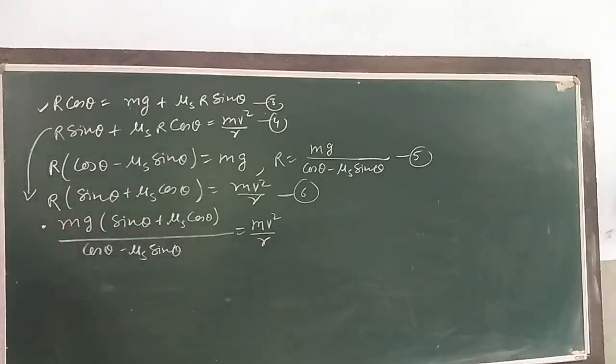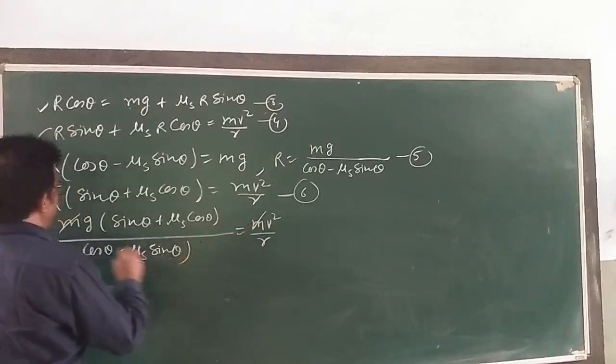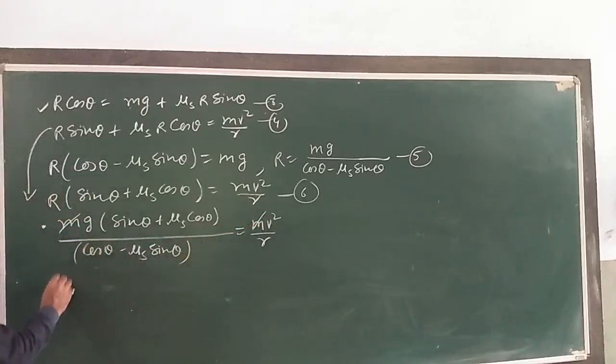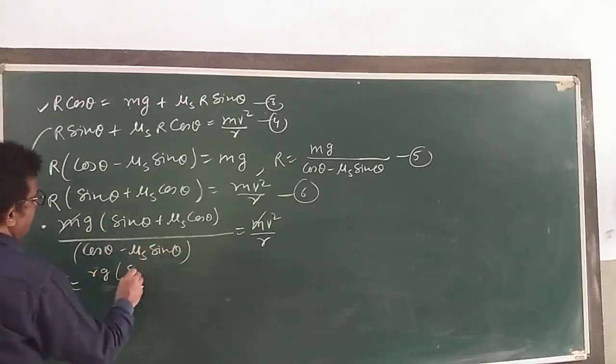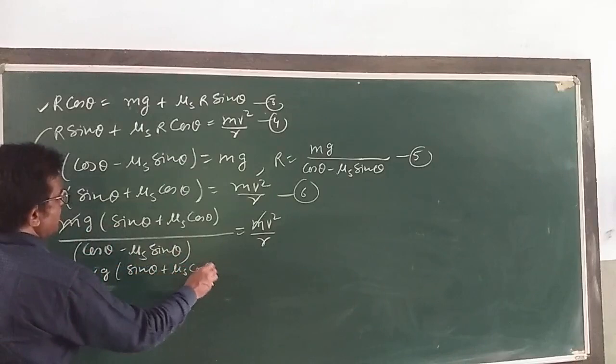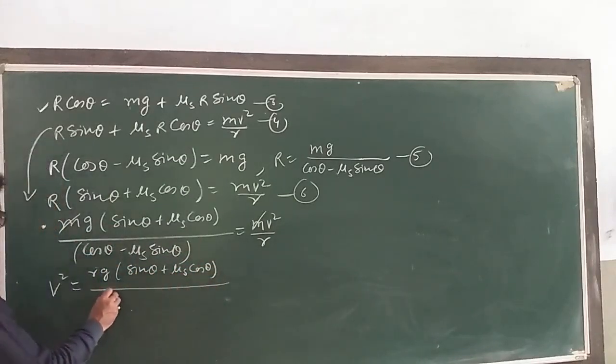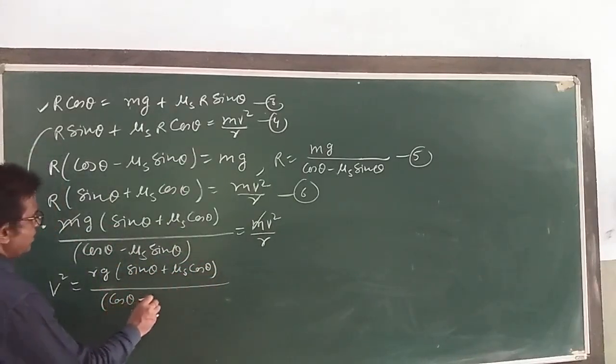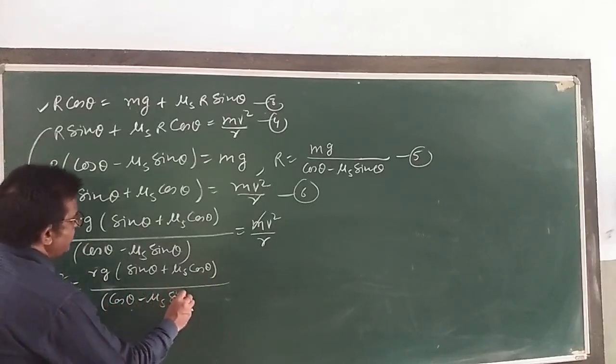m cancels from m. Then what is the value of v square here? v square would be Rg into sin theta plus mu s cos theta divided by cos theta minus mu s sin theta.